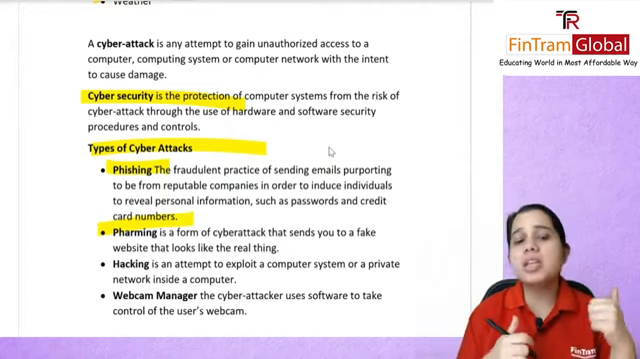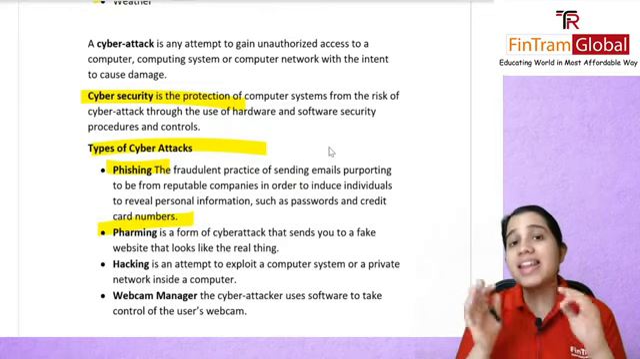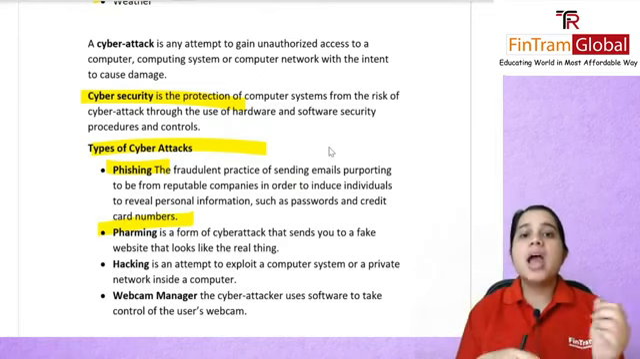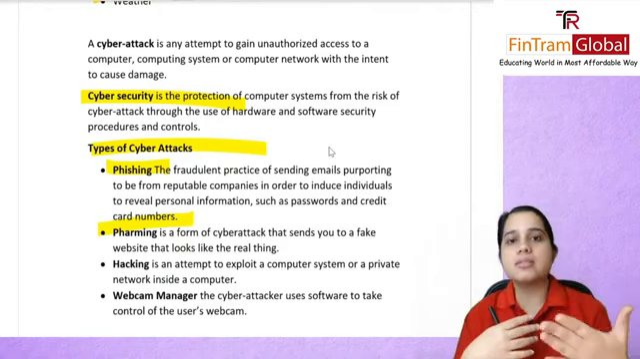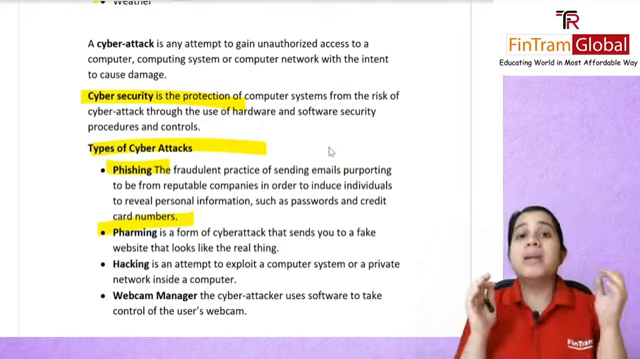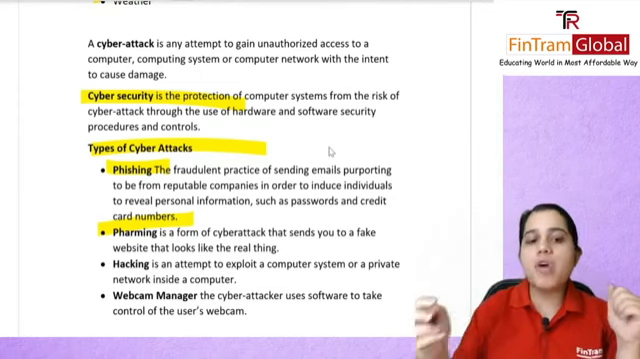You have pharming. It is a form of cyber attack that sends you to a fake website that looks like the original one. So maybe on Google I type Citibank and click on a link and a web page opens. I think this is actually the web page of my bank. I start putting in my ID and password, but actually that was a fake website. I was redirected to that. So that is your pharming.